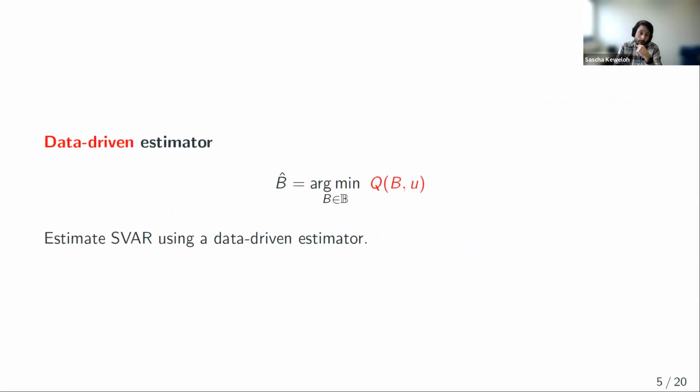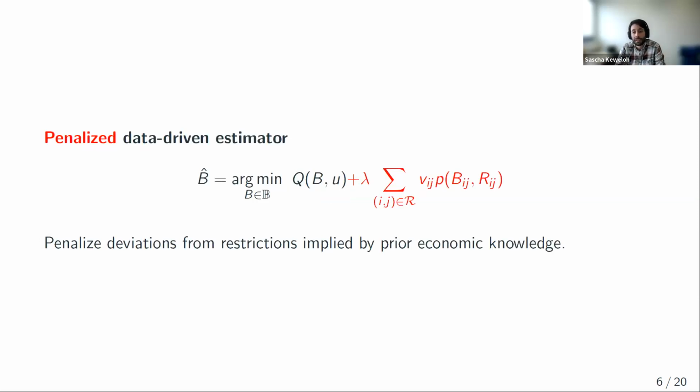So here's how it basically works. Let's just start with some data-driven estimator, maybe based on stochastic volatility or based on independence. Maybe this is maximum likelihood or GMM, whatever. Just your preferred data-driven estimator to estimate B using the reduced form shocks. And then the proposal here basically is, well, let's just add a penalty. So if we add this penalty here, well, then this allows us to impose some restriction, R_ij, on some element of the B matrix, on this ij element.